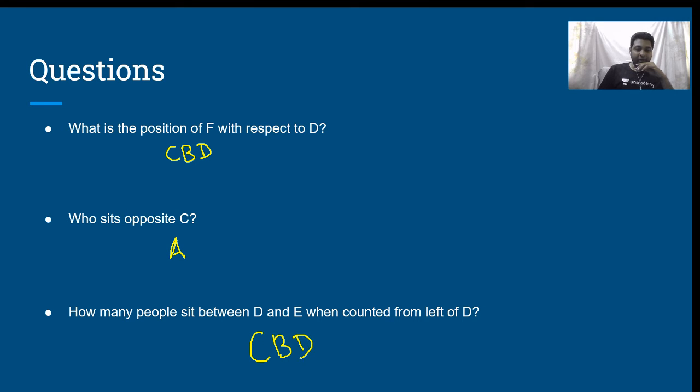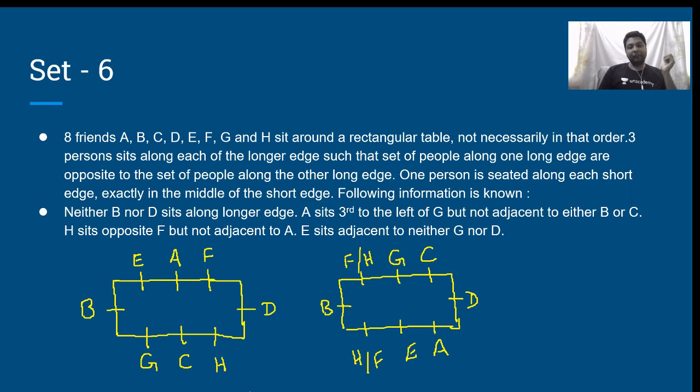Why is it important? Why did I give this question, given that many of the answer options are cannot be determined? The reason is many a times what happens is once we take up one particular possibility, we just end up over there. We think that okay, that is fine. But no, we have to go and check, are there any other possibilities where all the constraints hold good and we still get another possibility. We have to check. Otherwise, the answers may go wrong.